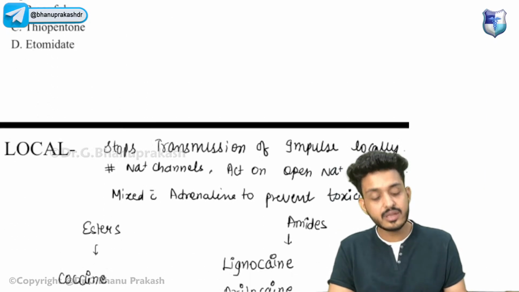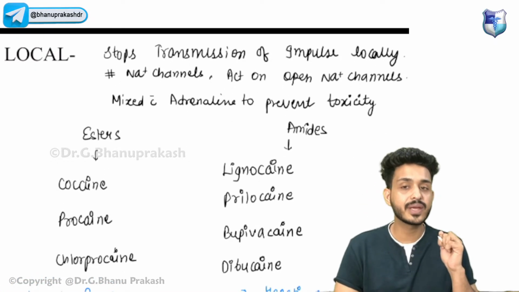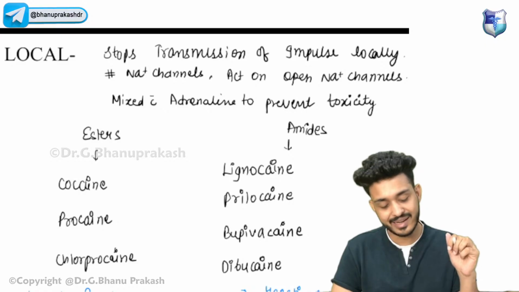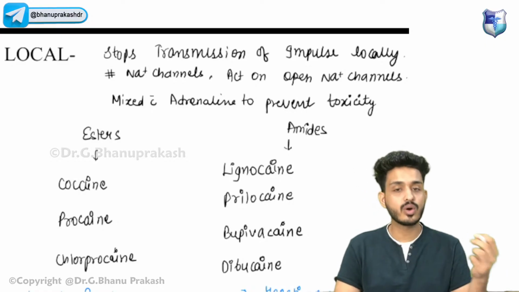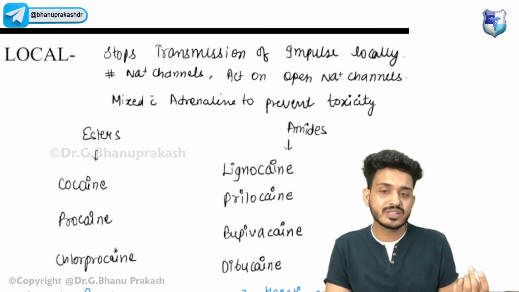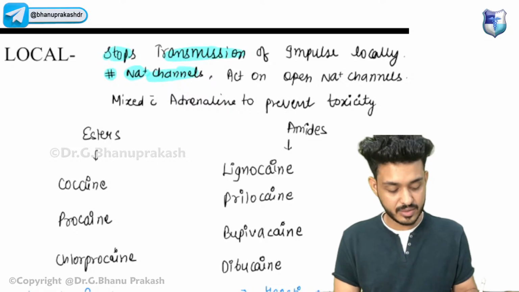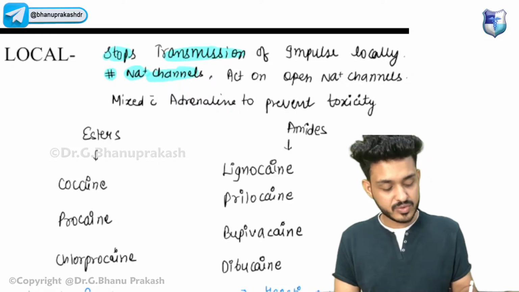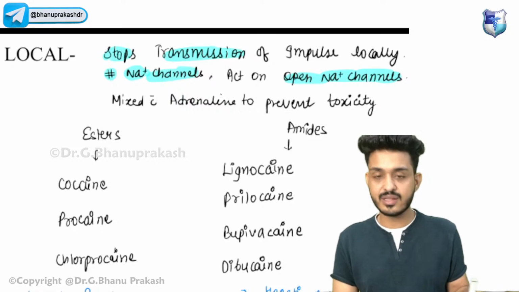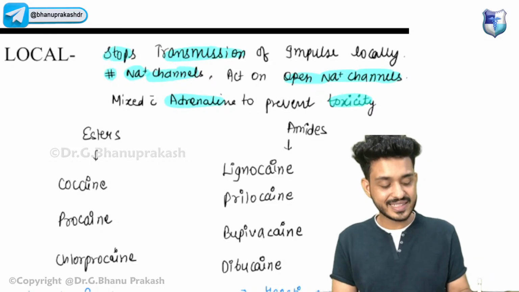Okay, so we are done with IV agents also. These are the important questions that have been asked on this topic. Now we will be discussing local anesthesia. What are the important questions they will be asking? First, how do they work? They stop the transmission of impulses locally by blocking sodium channels, specifically open sodium channels. And whenever we mix a drug with adrenaline, it decreases the toxicity.